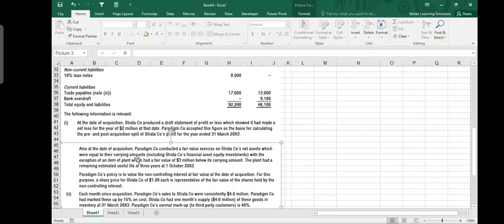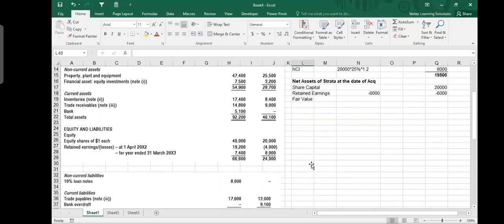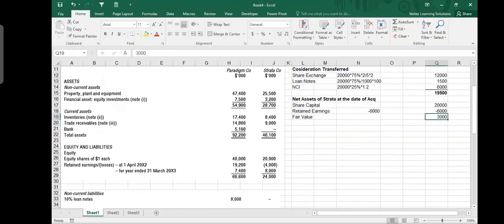Net assets which were equal to their carrying amount, with the exception of an item of plant which had a fair value of 3 million below its carrying amount. Fair value is also below. So usually we are adding fair value 3 million, but this time it is below. So 3 million will be subtracted here.